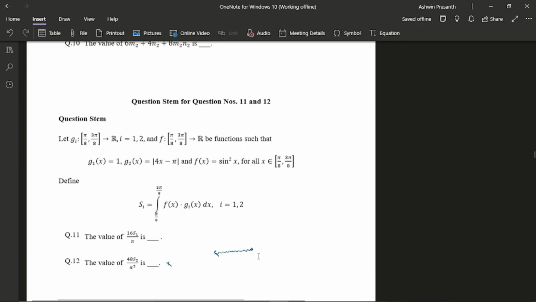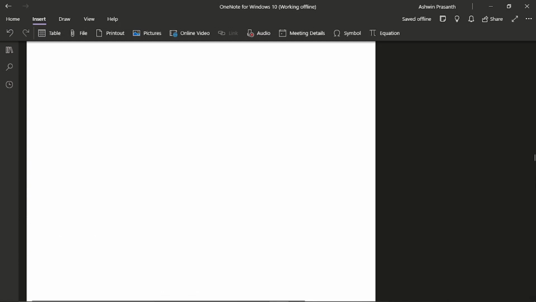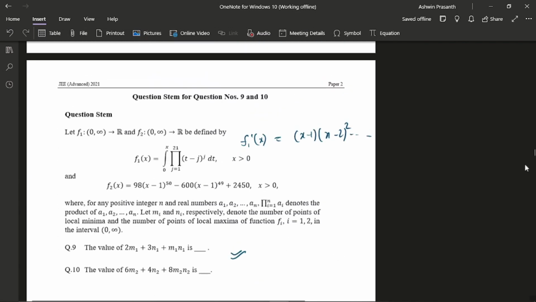If the only thing coming to your mind is some lengthy method, better to leave it for the end. You shouldn't make a mistake like I did, where I think I spent almost 4 to 5 minutes here and I still didn't get the answer. But this one I got, by the way. So yeah, don't make that mistake. Anyways, that is the end of round one. Then I moved on to chemistry for round two first.